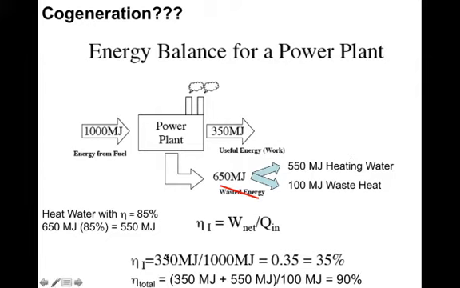And then we'd have a total efficiency of electricity plus the heat co-product, giving us 90% total efficiency. And this would greatly reduce our carbon intensity, because for the same amount of carbon emissions, you would be getting a lot more energy.